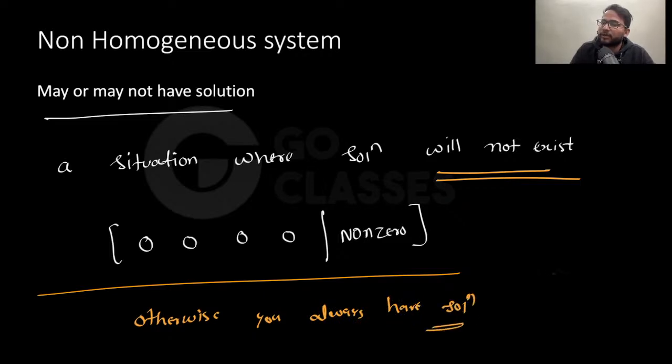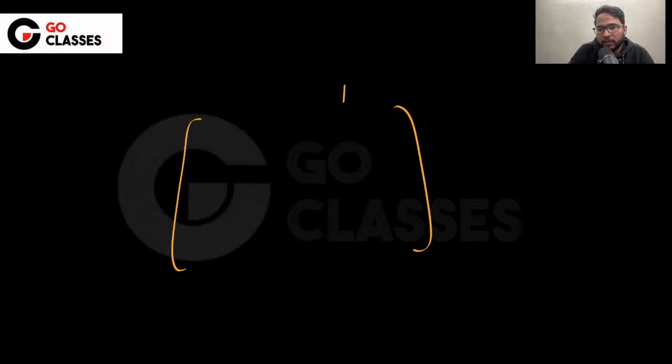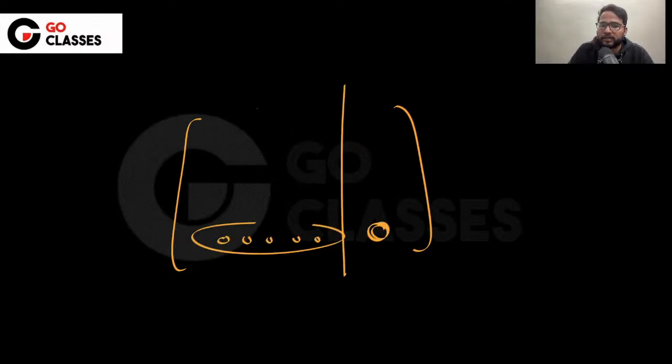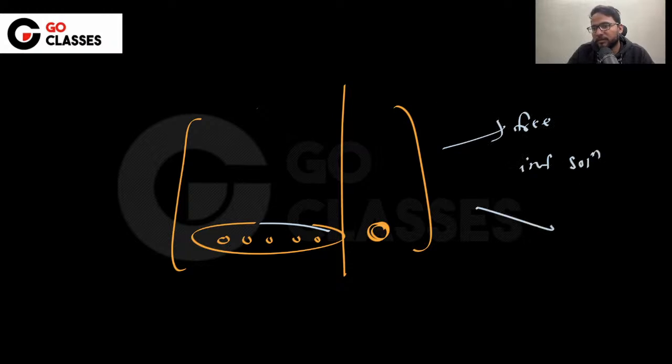Now again the same story. Do you have a free variable here, or do you not have a free variable? If you have something like this where these are zeros, then this should also be zero. Then only you can talk about the solution, right? So now again, if there is a free variable, then infinite solutions. If there is no free variable, then unique solution. Okay. Let me know if that is clear to everyone.